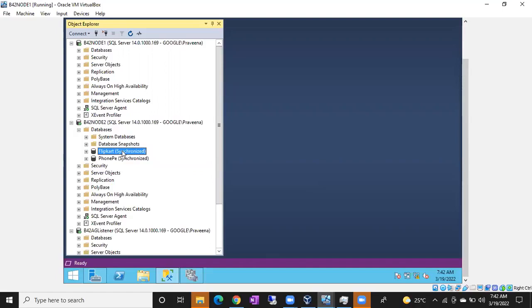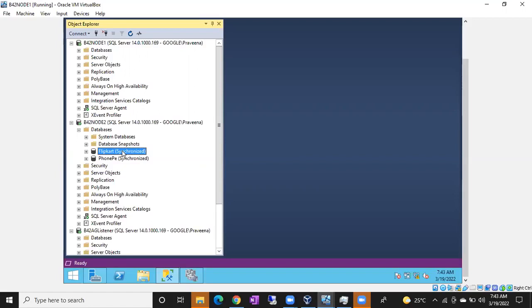Okay, guys, clear? So now what is the way to fix the issue? I want to fix the orphan user issue. Now tell me what is the way to fix the issue without touching the user. What is the way to fix the issue, guys? Change the login SID. So how can we do that? Using the first method. Right now, is it clear why we'll go for only the first method?